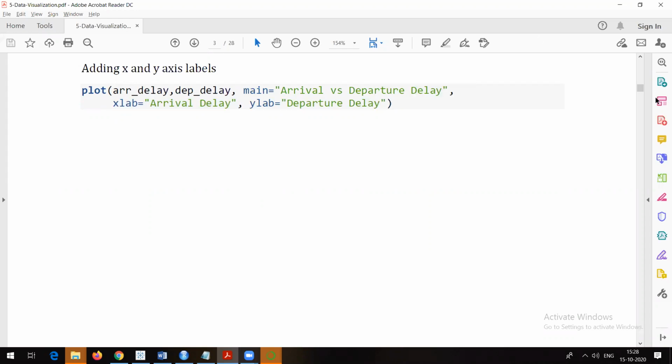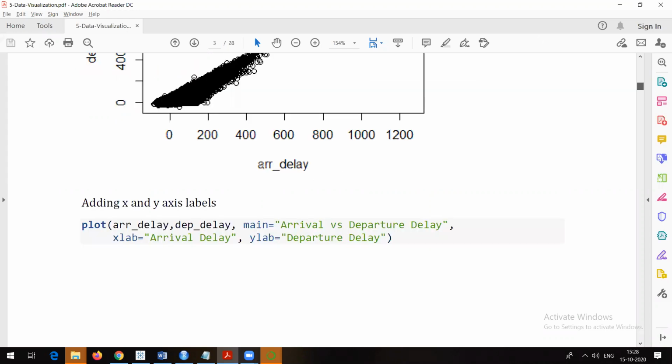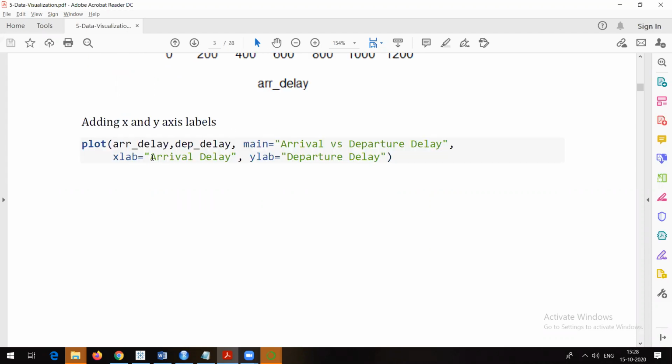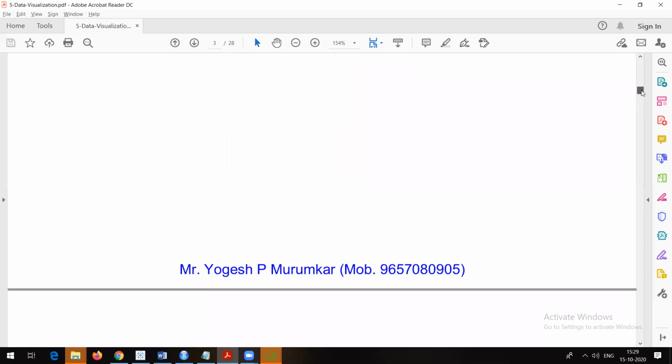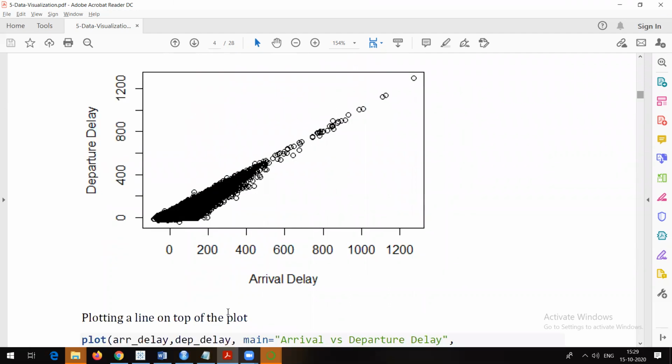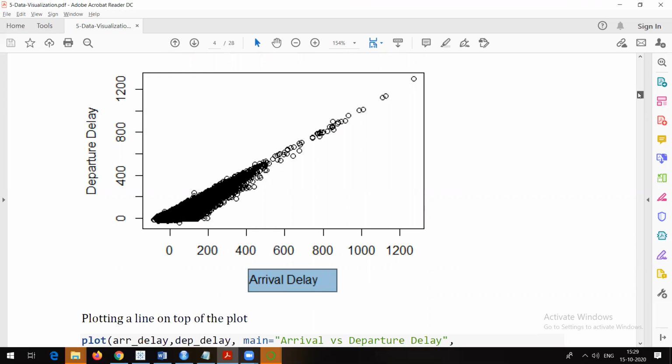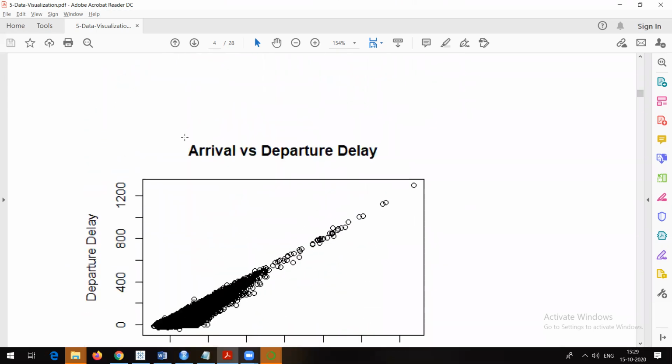Till now what we have seen here is arr underscore delay. Exactly whatever the column name is, it has taken as it is. But if you want a proper label name, you can write your own. The arguments are xlab and ylab, so xlab equal to, ylab equal to, and main equal to. All these things you can add, and you will see the same graph, but with the title and the X label and Y label. That's what I was just trying to do. A simple thing, right? And obviously, you have a title also.